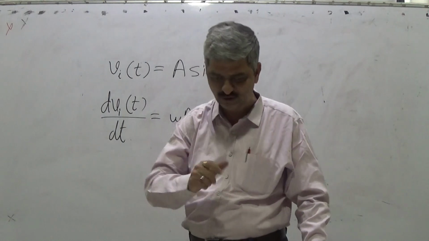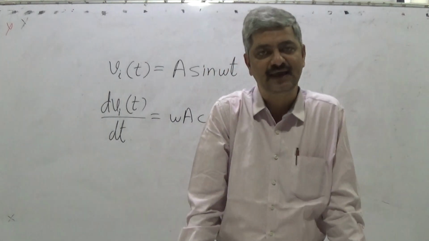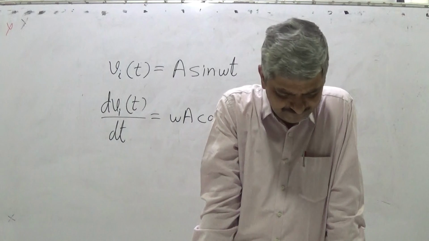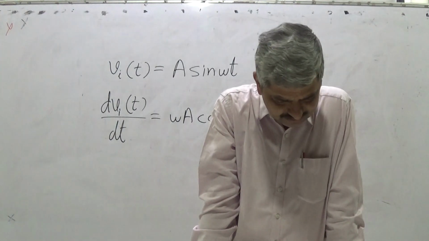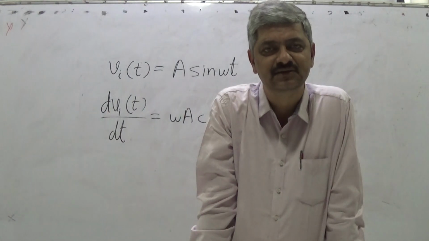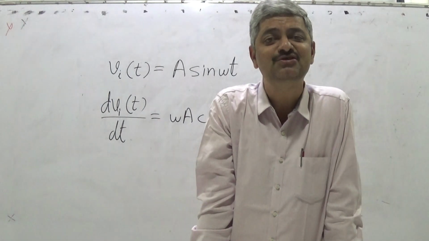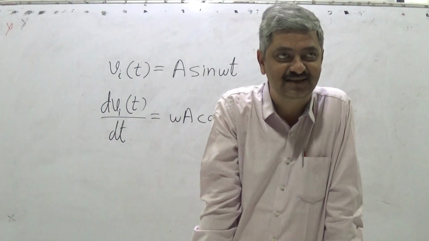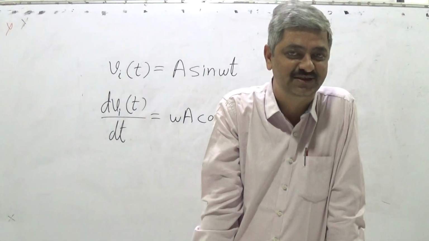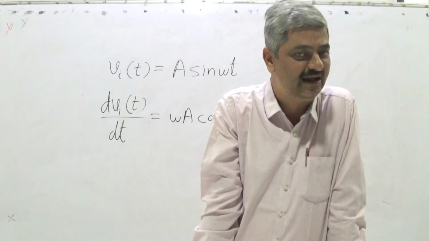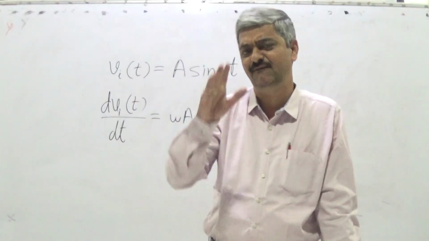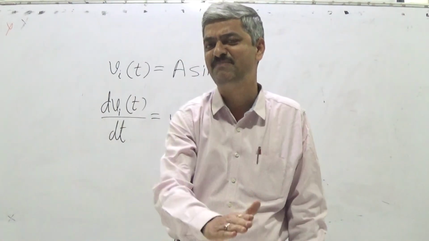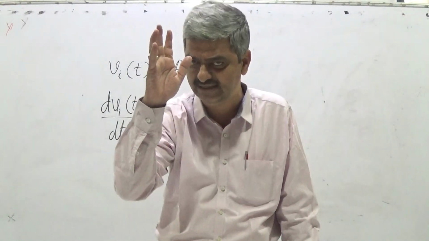How can I interrelate sine and cos? You are aware that even in say high school days, sine of pi by 2 minus theta is cos theta. With a plus theta, it may jumble, whether sine of pi by 2 plus theta is cos theta or minus cos theta. But I am very much sure that everybody has a firm conviction that sine of pi by 2 minus theta is cos theta and cos of pi by 2 minus theta is sine theta. That you must have learnt in your late high school days.